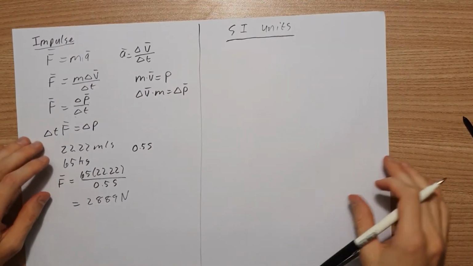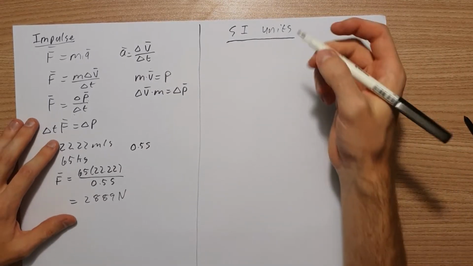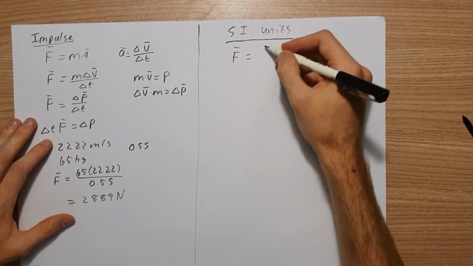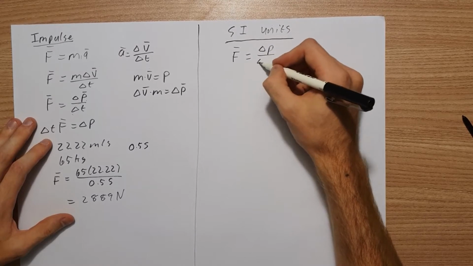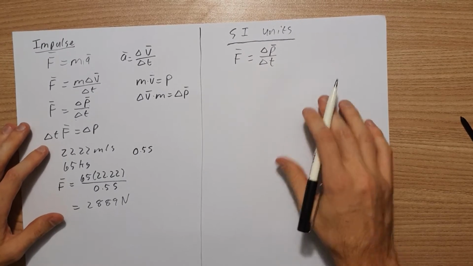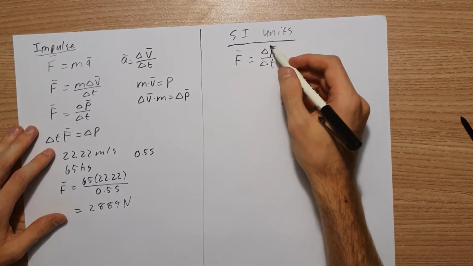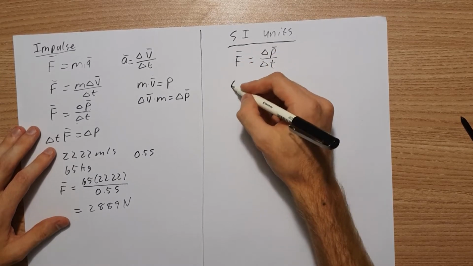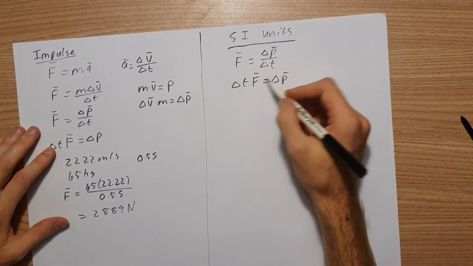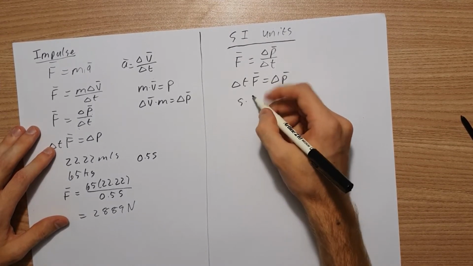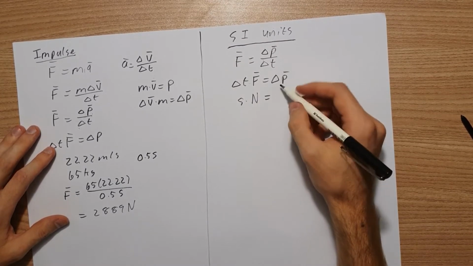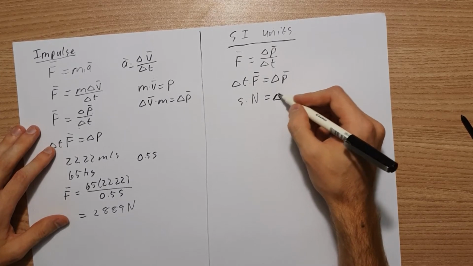Okay, let's just quickly look at the SI units for impulse. So we said that force is equivalent to my change in momentum over my change in time. So impulse is just the change in momentum. We're going to take our time across: delta t times force equals delta p. Now we can see here that time is measured in seconds, force is measured in newtons, and therefore my change in momentum is then equal to newton seconds.